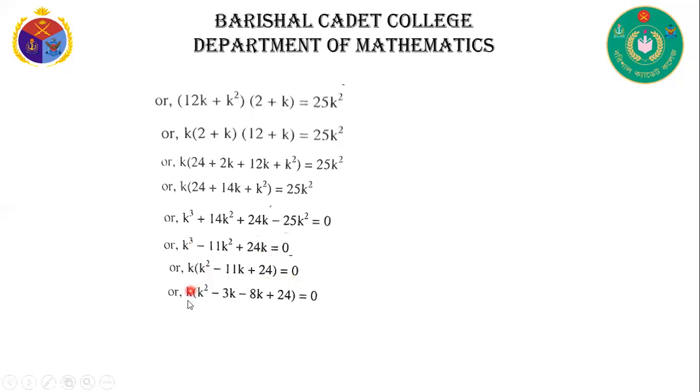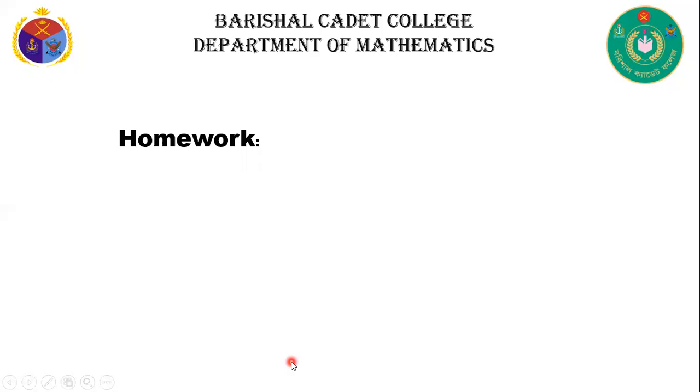Then breaking the middle term, we can write k² − 3k − 8k + 24 = 0. Now k common, then k − 3; here −8 common, then k − 3. That means (k − 3)(k − 8) is equal to 0. Therefore, k is equal to 3 and 8. This is our required answer.